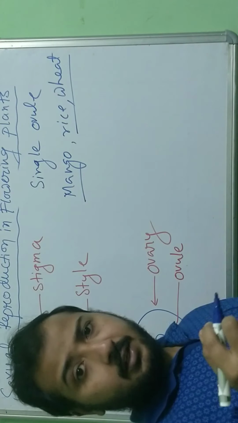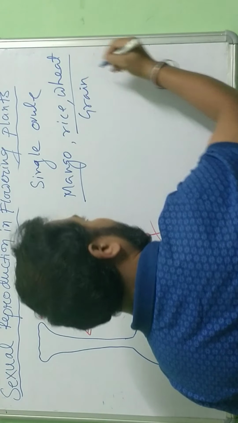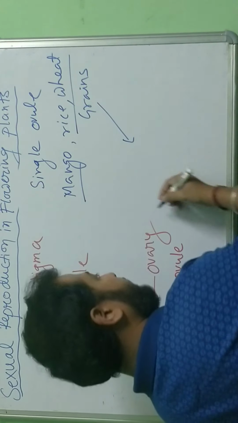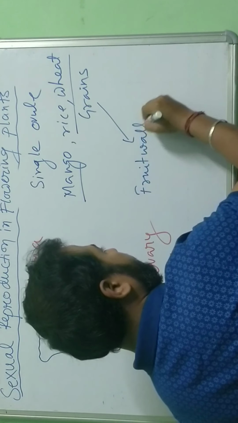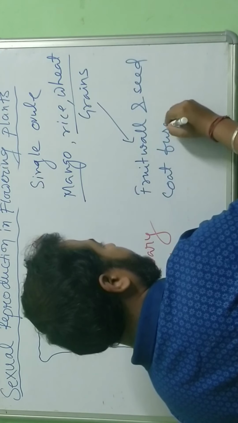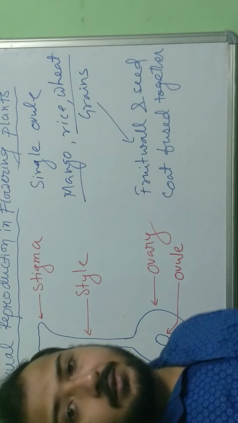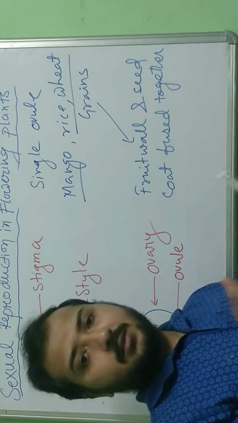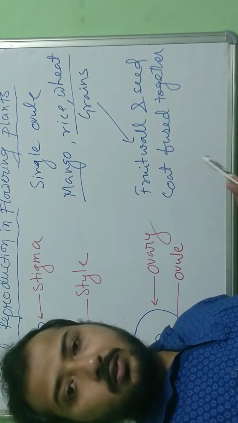There is a distinct difference between a fruit and a grain. What is a grain actually? Grain is something where the fruit wall and the seed coat are fused together. This is how we can define grains. Seed coat means the seed wall. So rice and wheat have one single ovule, and the fruit mango, single ovule again.